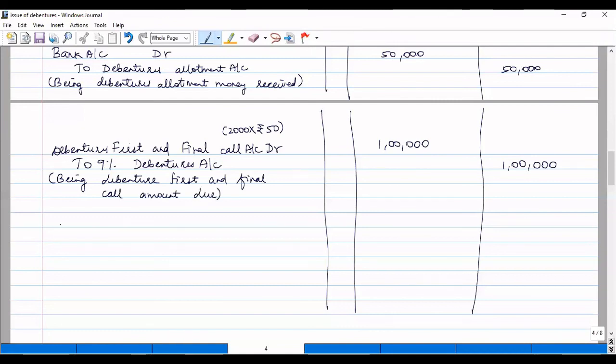Then for the money received we pass the next entry: bank account debit to debentures first and final call account, 1 lakh.